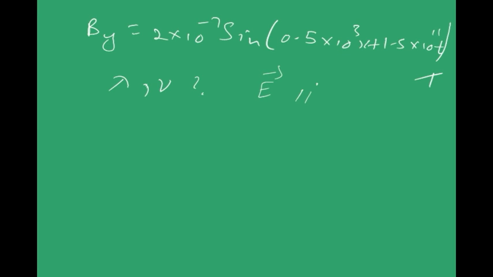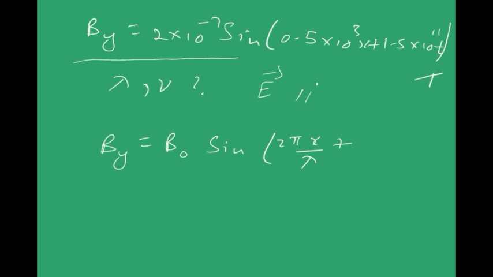Let us solve the first part. By is this equation, right? Just now we discussed By in the theory part. We discussed that By can be given as B naught and sine of something. What is that something? 2 pi x by lambda, that is kx plus omega t, right? Or that can be written as 2 pi t by capital T, that is time period.